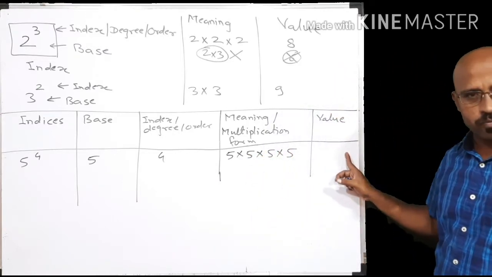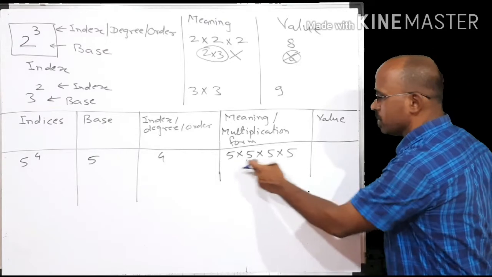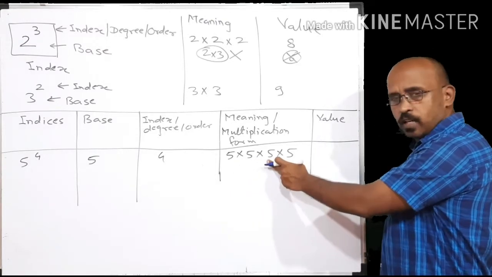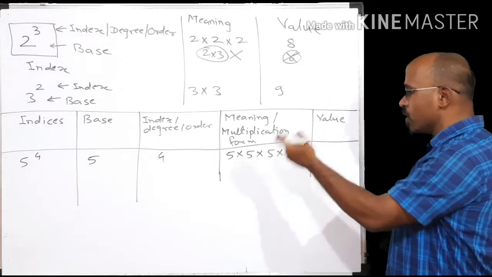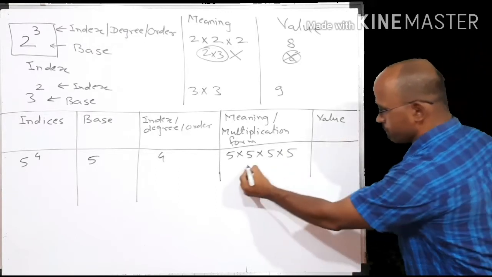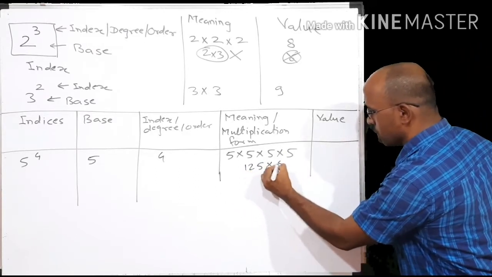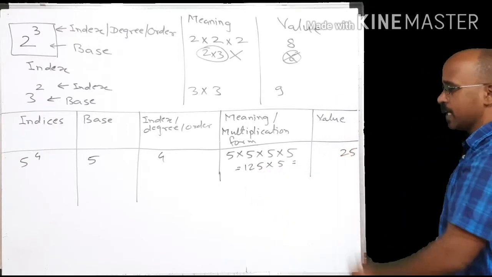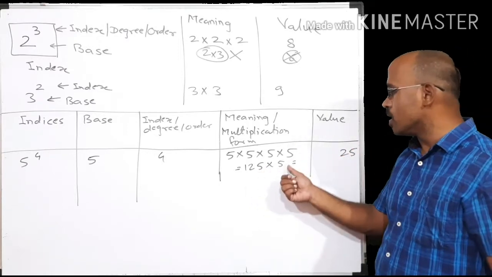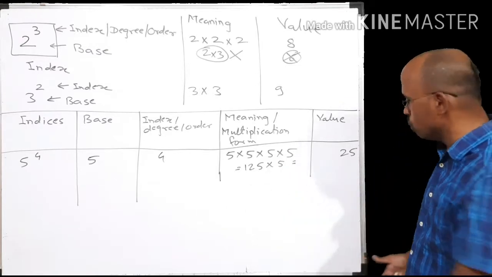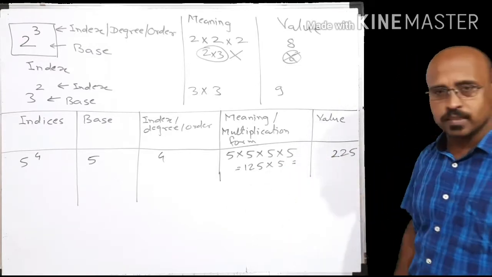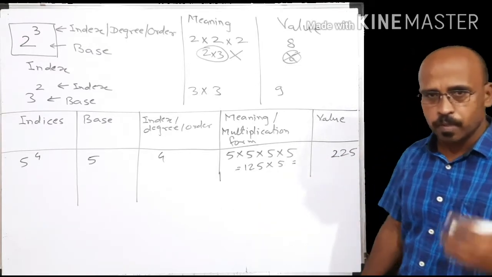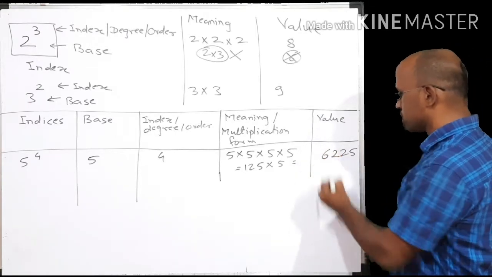And you may find its value: 5 5s are 25, 25 5s are 125, and 125 multiplied by 5 is equals to 5 5s are 25, 2 is the carry, 5 2s are 10, 10 plus 2 is 12, 1 is the carry, 5 1s are 5, 5 plus 1 is 6.